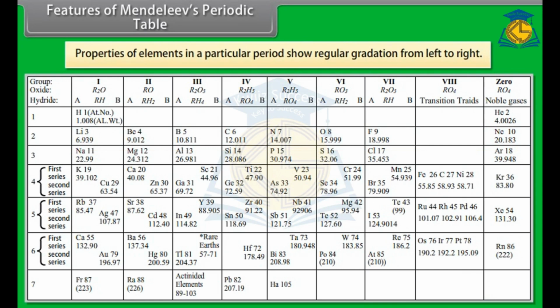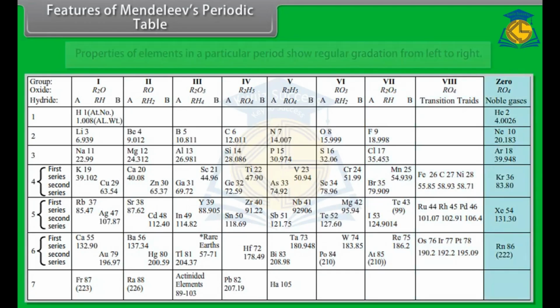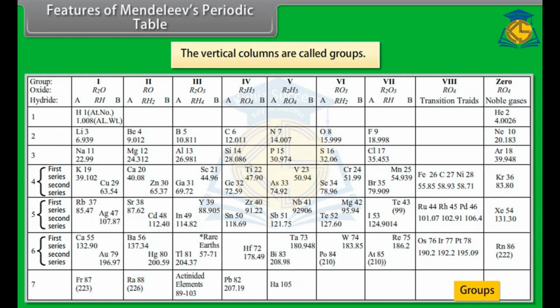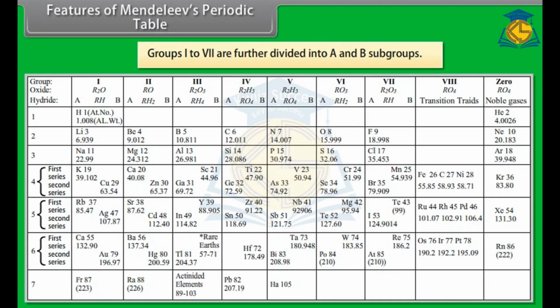Properties of elements in a particular period show regular gradation from left to right. The vertical columns are called groups. These groups are 9 in number and are numbered from 1 to 8 and 0. Groups 1 to 7 are further divided into A and B subgroups. Groups 0 and 8 do not have any subgroups.